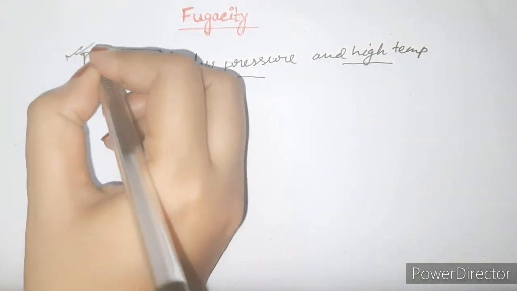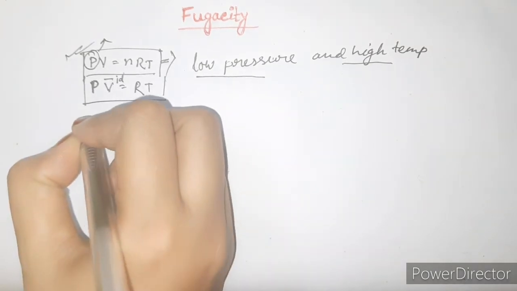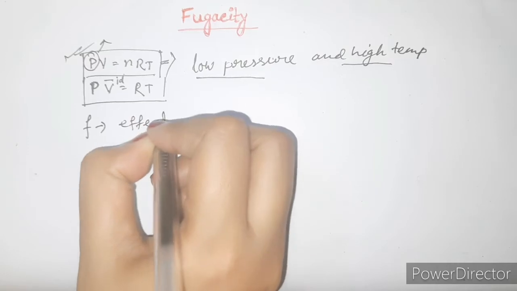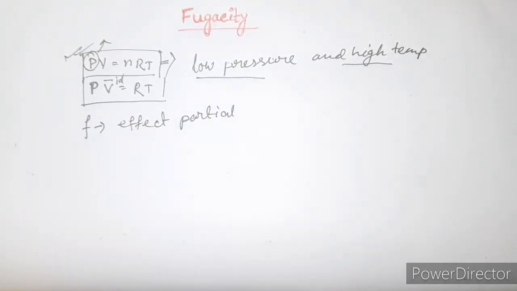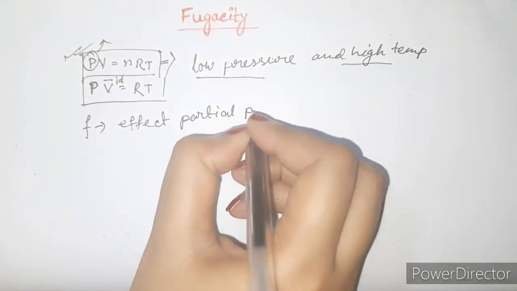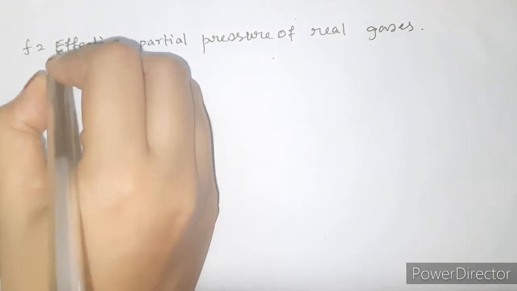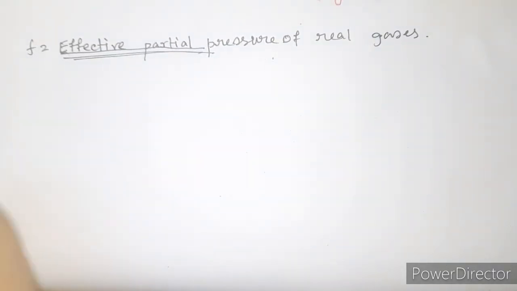What we told here, P, is the pressure of ideal gases. Now fugacity F is the effective partial pressure of the real gases. Why is it called the effective partial pressure?